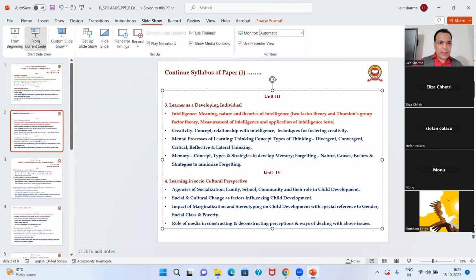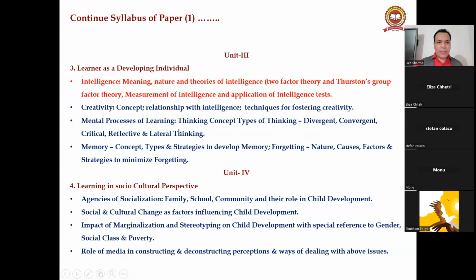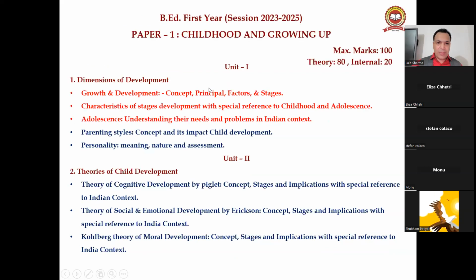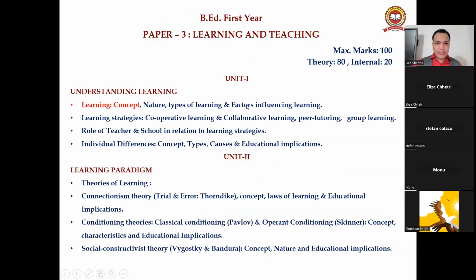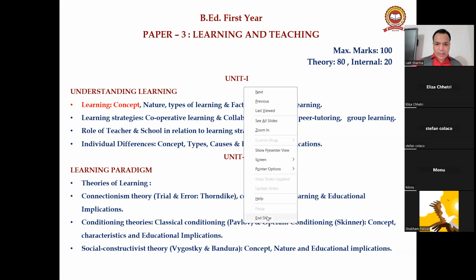I'll increase the size. Unit 3, intelligence: meaning, nature, theories. Two theories, the two-factor theory and Thurston's group factor theory. And application of intelligence and measurement of intelligence are important. So this we have finished: unit 1, growth and development, characteristics and adolescence.